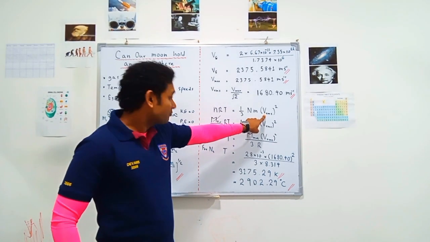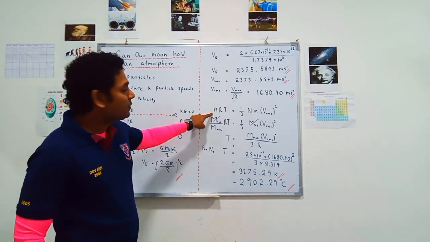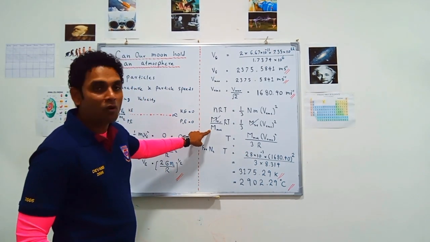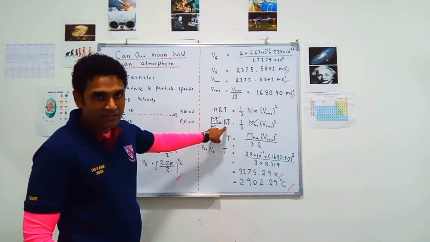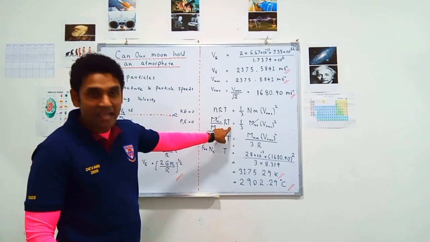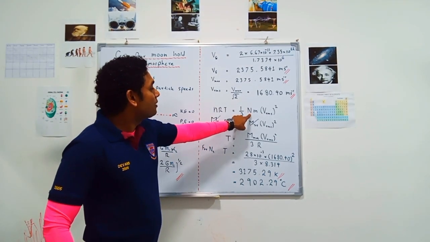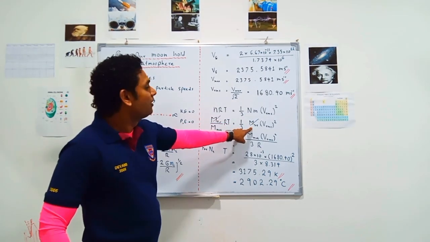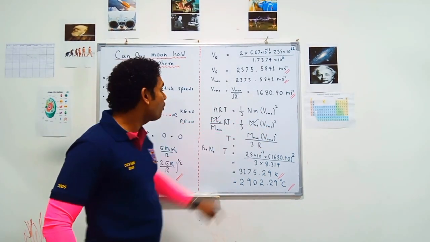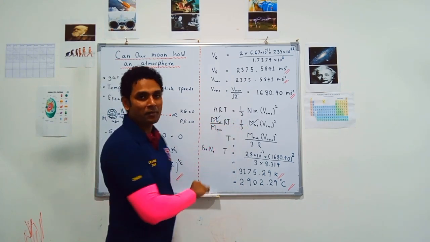Okay, now the number of moles means total mass divided by molar mass. R is R, the universal gas constant. T is T, the absolute temperature of the gas. 1 by 3. Again, the number of particles multiplied by particle mass means again the total mass. Then again VRMS squared. Now we can see the total mass and the total mass get cancelled out.